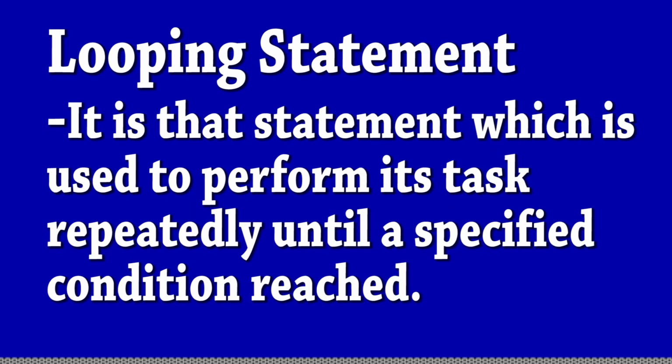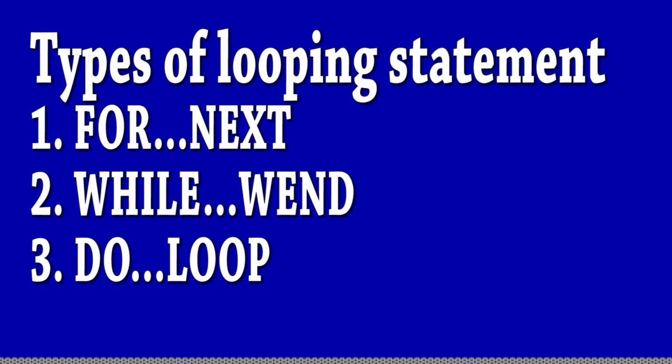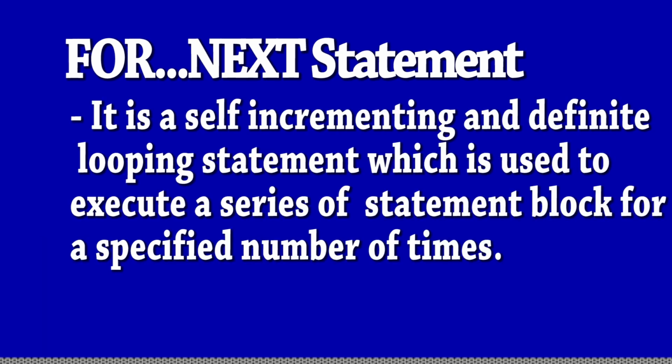Now another topic of the looping structure is the looping statement. It is a statement which is used to perform its task repeatedly until a specified condition is reached. If it meets the condition, then only it performs its task, otherwise not. There are three types of looping statement: for next, while wend, and do loop. So first, the for next statement.